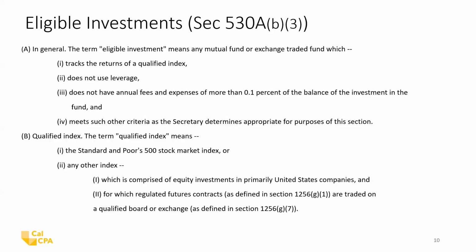And then they have some definition of what a qualified index would be. Now, as I mentioned, these are not effective until July of 2026. And so this is going to give the wirehouses and potential trustees additional time to design some funds that are going to work just perfectly for these Trump accounts.